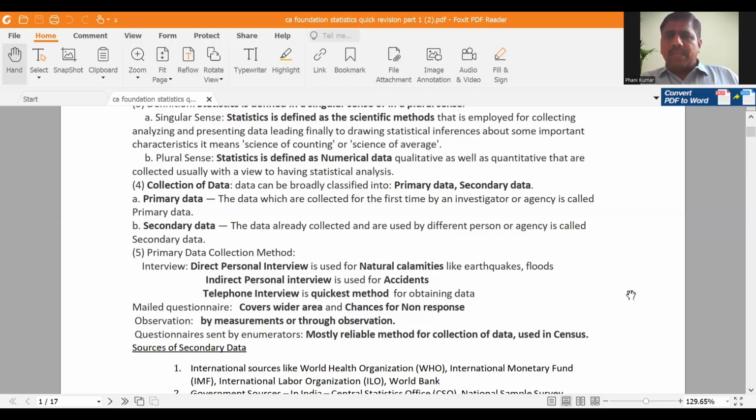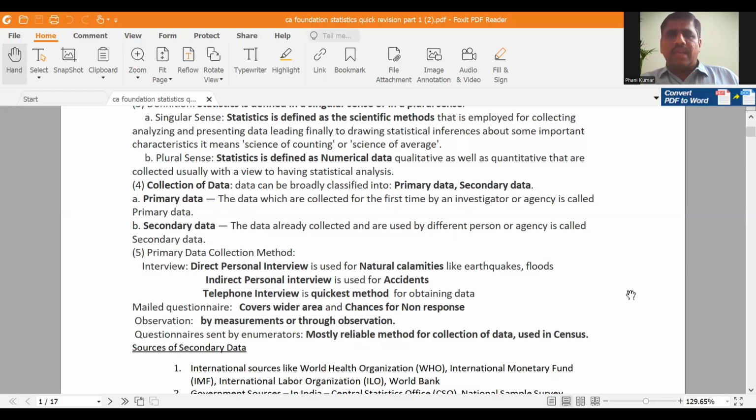Next, indirect personal interview. If you have no time and if the person from whom you are going to obtain the data is not available, in those cases, your data will be obtained from a third person. Here, first person means investigator, second person means the respondent, that means from whom you are collecting the data, and third person is a third party. So from the third person you are collecting the data, that means indirect personal interview. This method is used in the case of accidents.